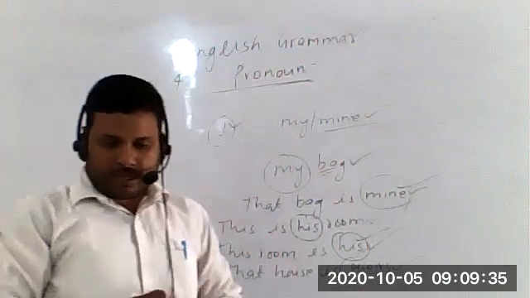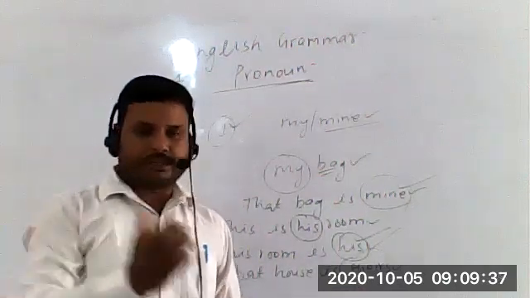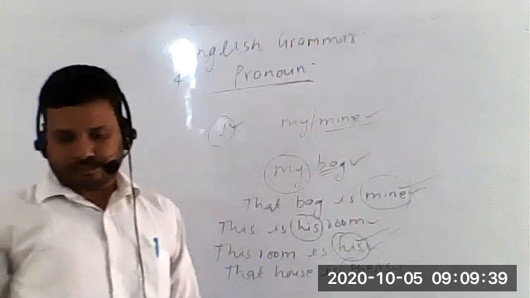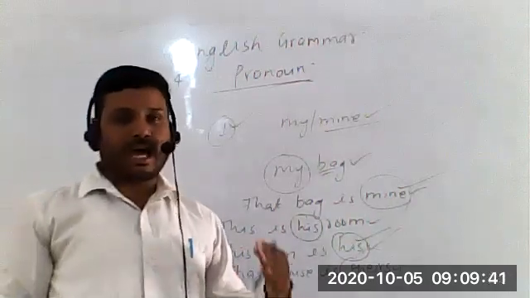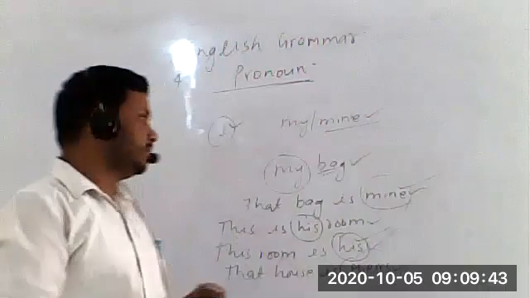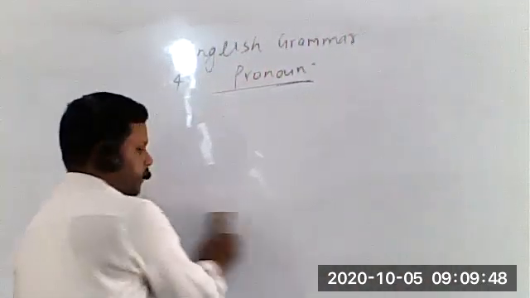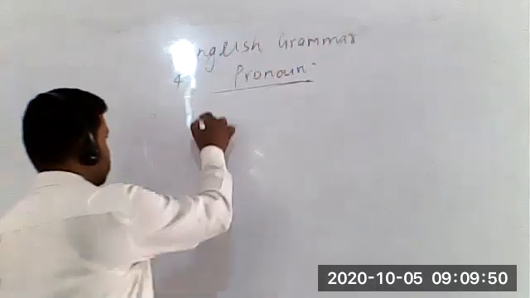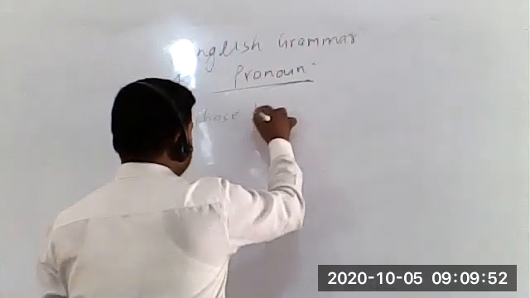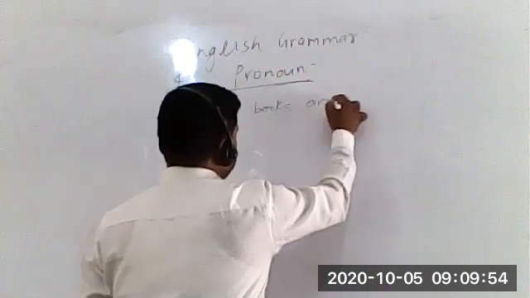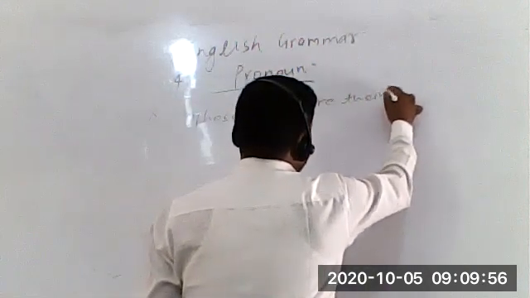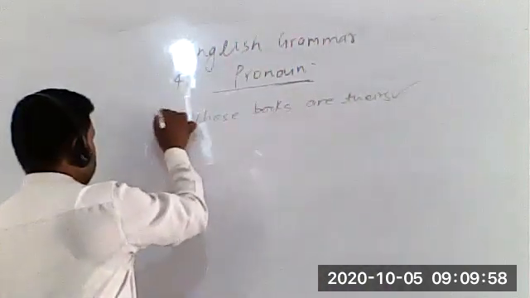Similarly, in the fourth sentence, what would be the right sentence? These books are theirs. Yes, these books are theirs. These books are theirs. Is it clear? Yes, sir.